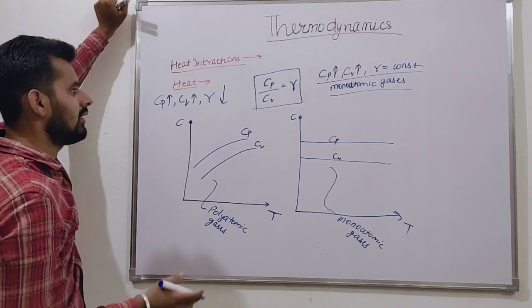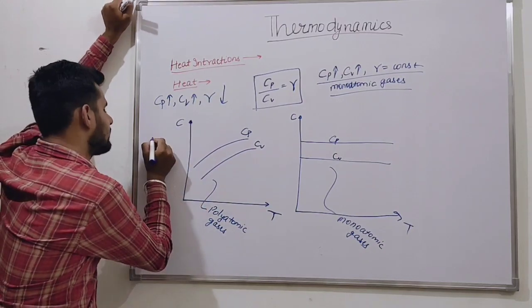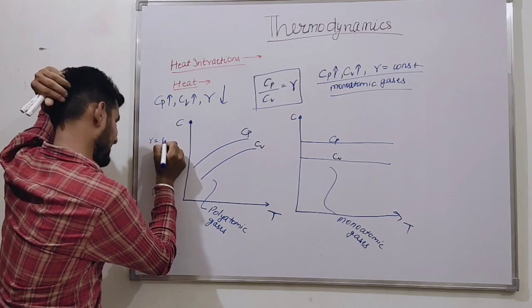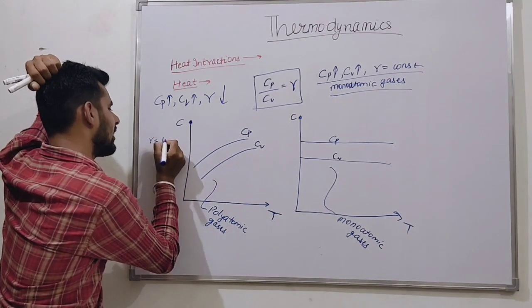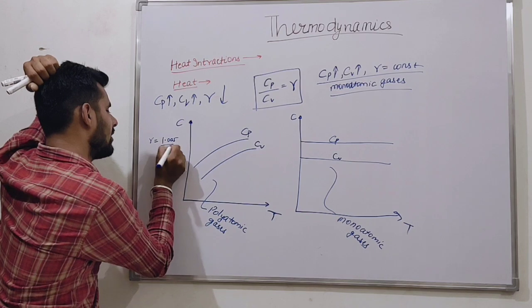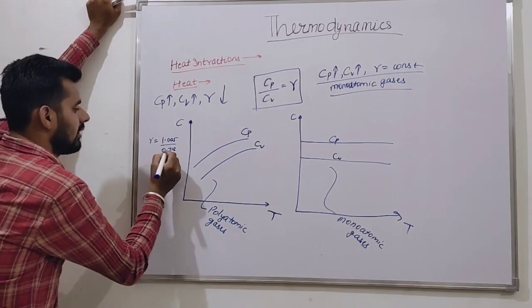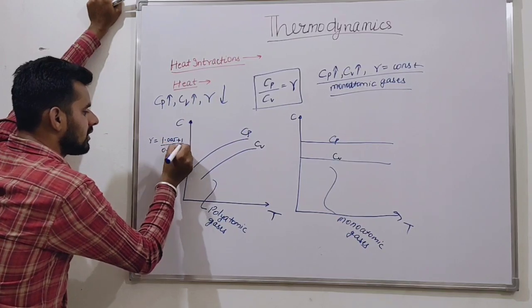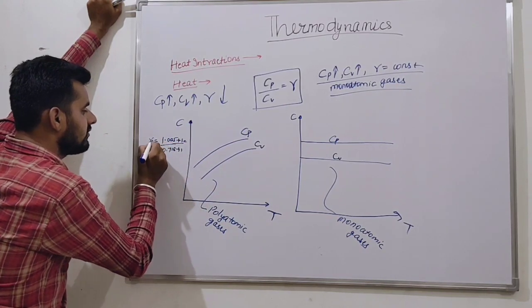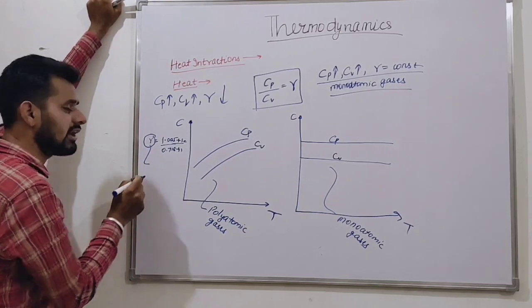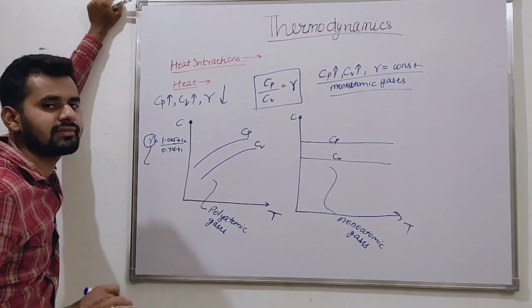Okay friends, let us take an example. Suppose gamma is equal to the Cp for air, 1.005 upon 0.718. If we add 1 to both and their ratio remains constant, it means it is a monatomic gas.